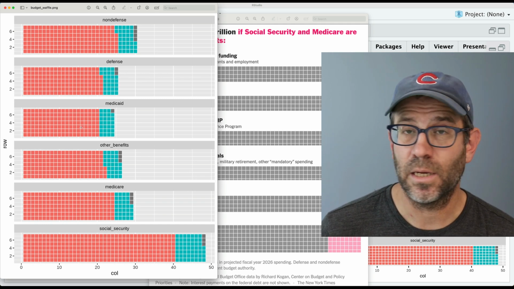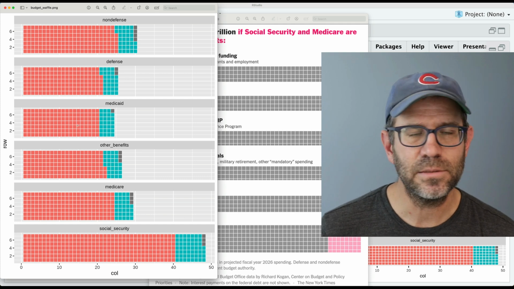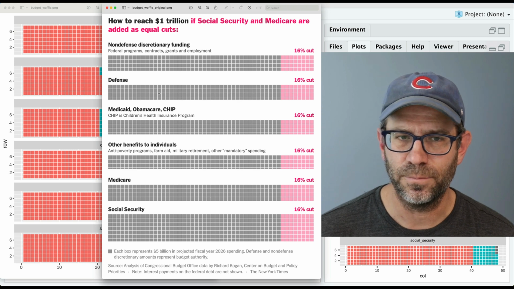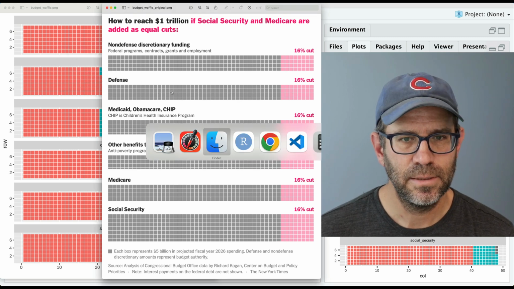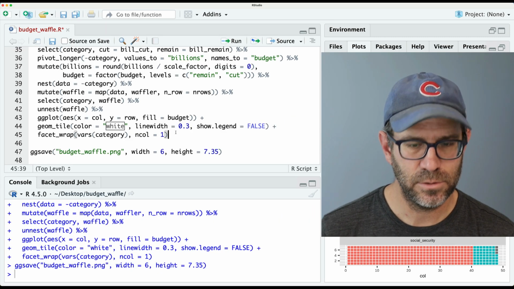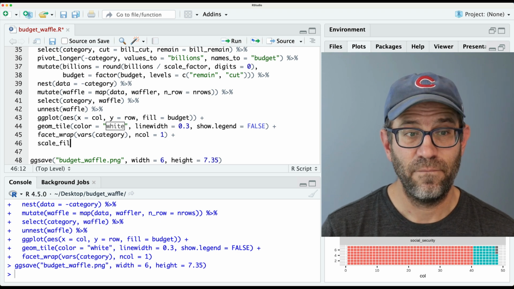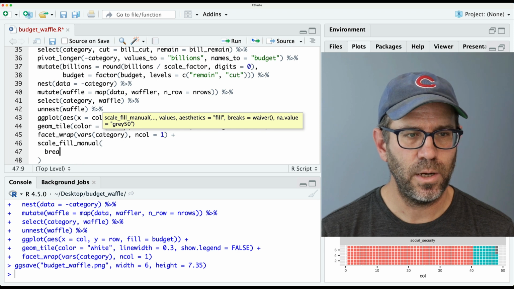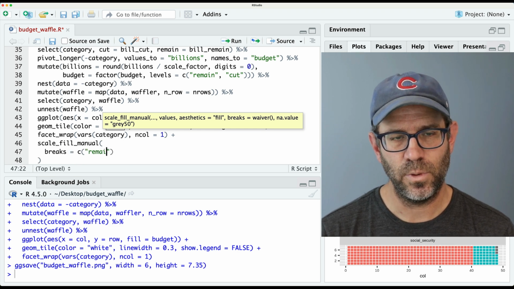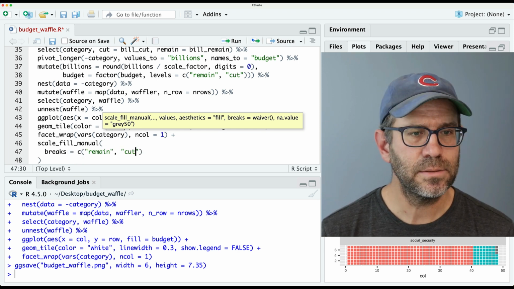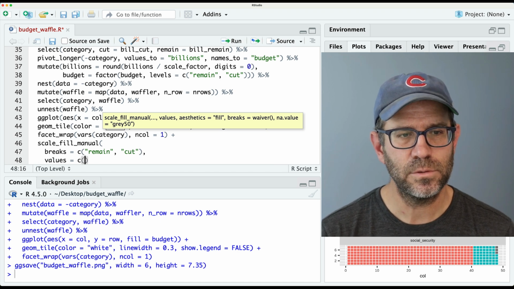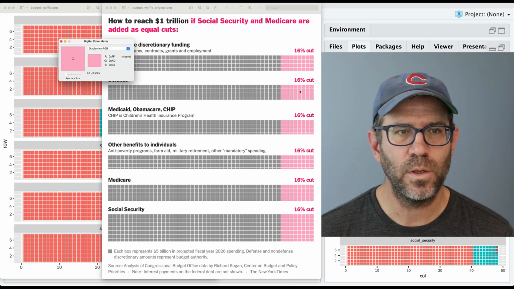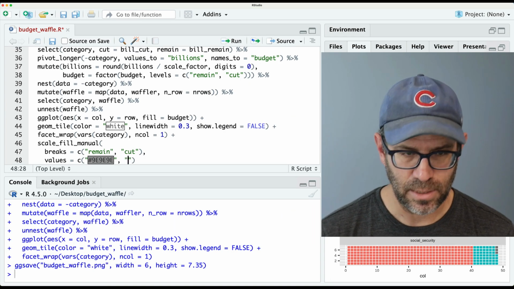Since we're thinking about the color of these cells and kind of the border, let's go ahead and try to match it to the color in the original New York Times article. So this is the gray. I'll go ahead and copy that and bring that down to our scale fill manual. And we'll do breaks equals, and we'll do remain and cut, right? And then values. And we'll paste in that gray color. And then we also want this pink color, and we'll bring that in for cut.